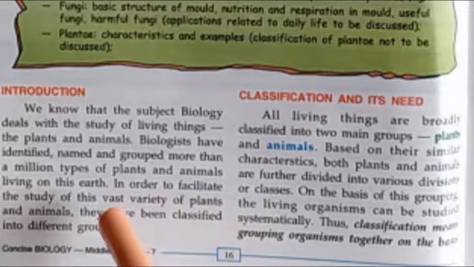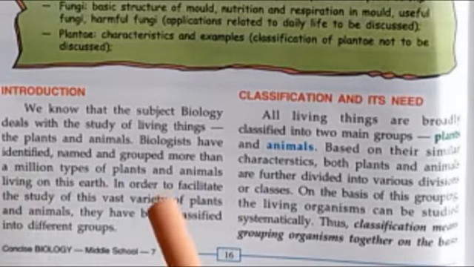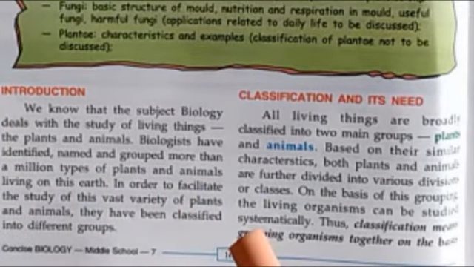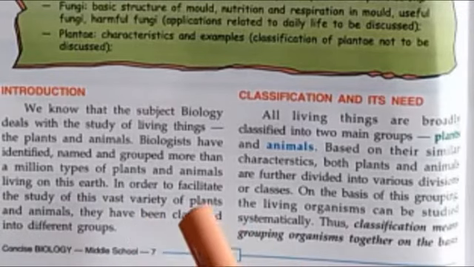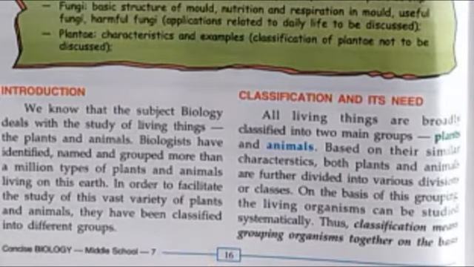So similarly with the plants also, plants are also living things. Various types of plants we see. Some plants grow in deserts, some plants grow in water, some plants grow in terrestrial areas, some plants grow in very moderate type of climate. Like this, various categories of plants we see, which are all living things, but we cannot put all the plants in the same category. So we need to classify them by putting them into different categories.